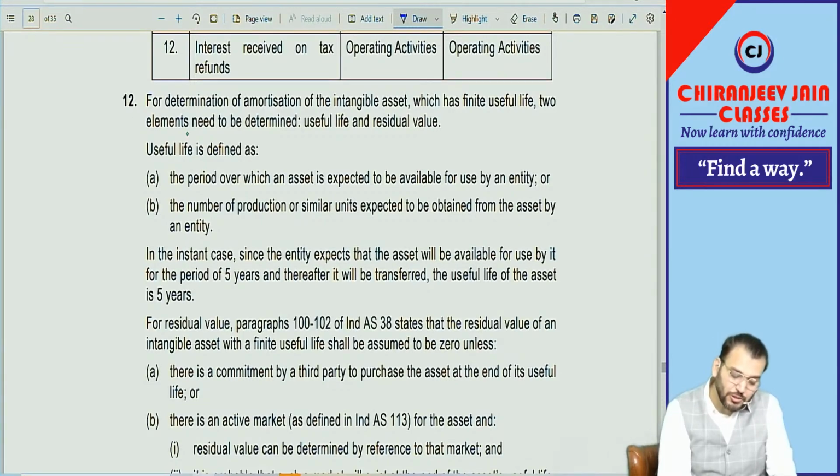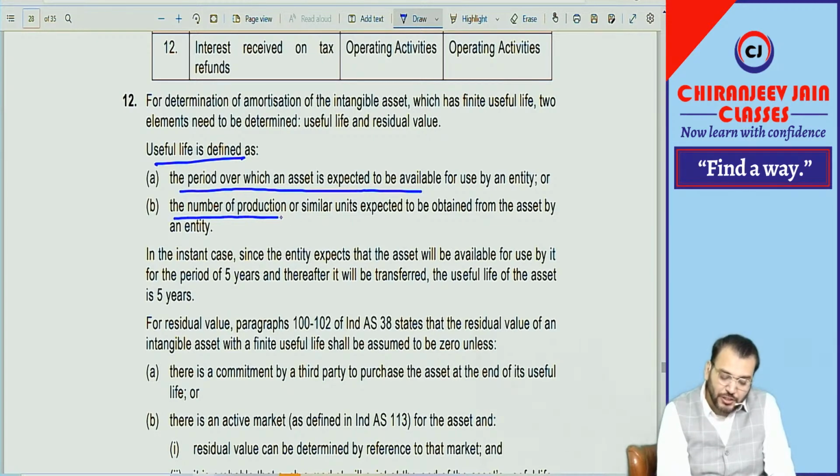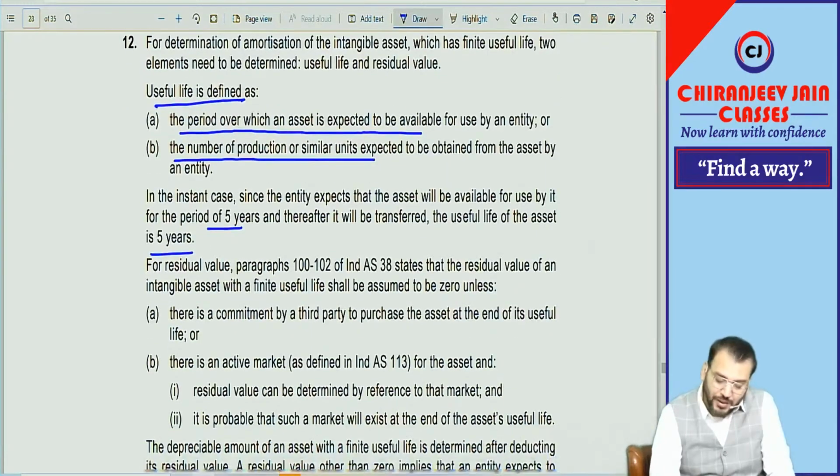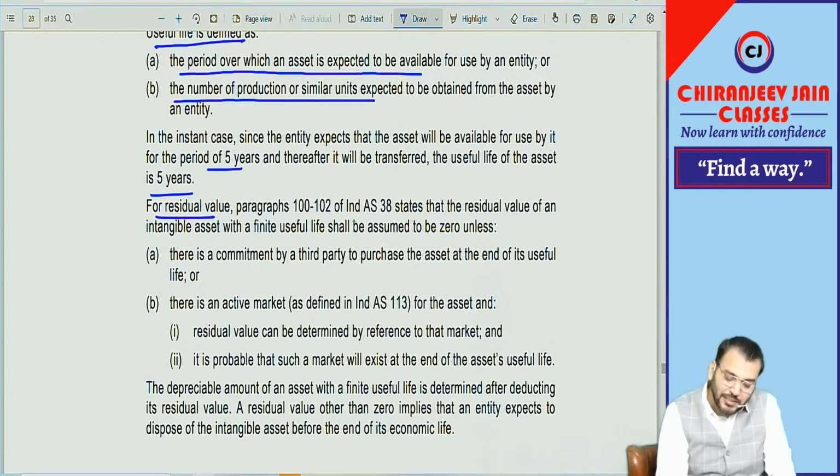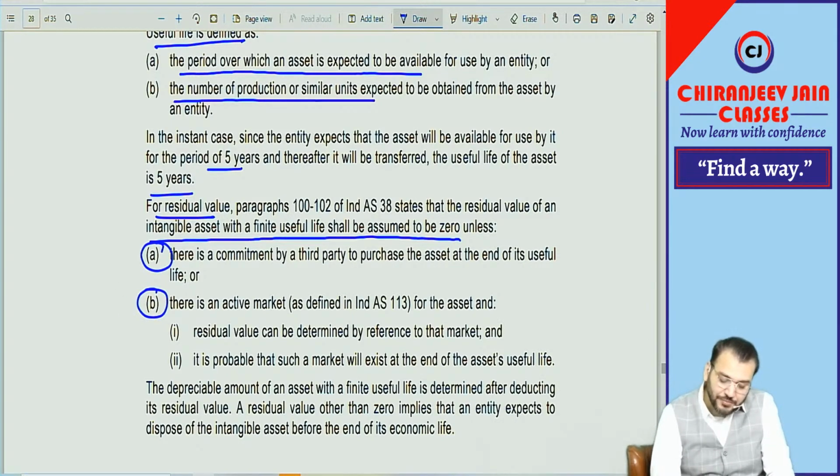You can see we are in question 12. Useful life is defined as the period over which the asset is expected to be available, or the number of production or similar units expected to be obtained. In the instant case, the entity expects that the asset will be available for use for 5 years. Useful life is equal to 5 years. For residual value, Ind AS 38 says that the residual value of an intangible asset with finite useful life shall be assumed to be 0 unless there is a commitment or there is an active market.